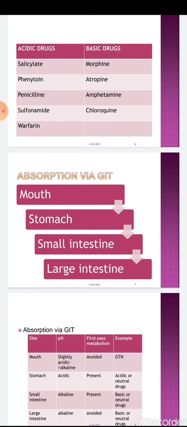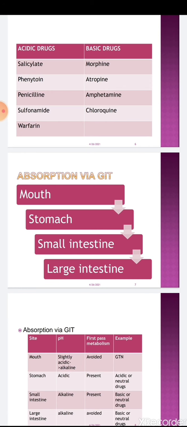As we have discussed in the first session, slightly acidic drugs are more absorbed in acidic medium and slightly basic drugs are more absorbed in basic medium, because in that type of medium they are ionized less, and unionized drugs are better absorbed than the ionized counterpart of the drug.